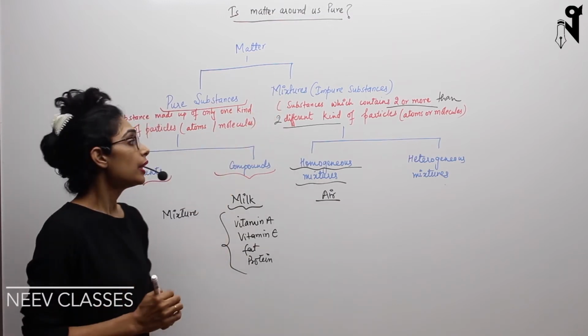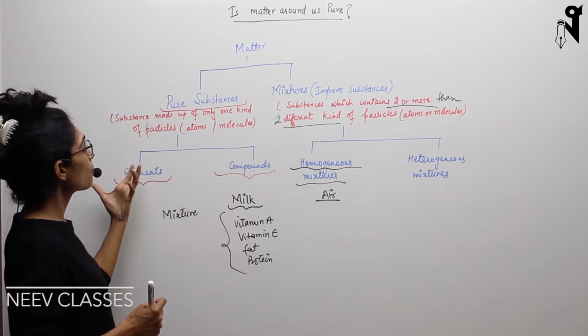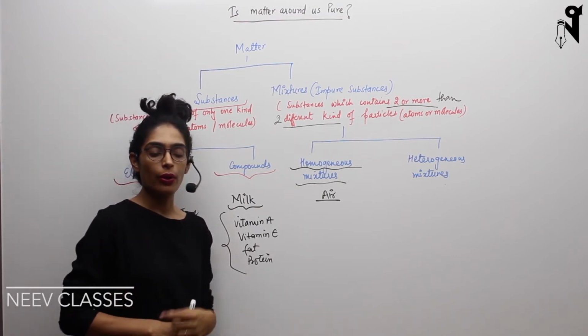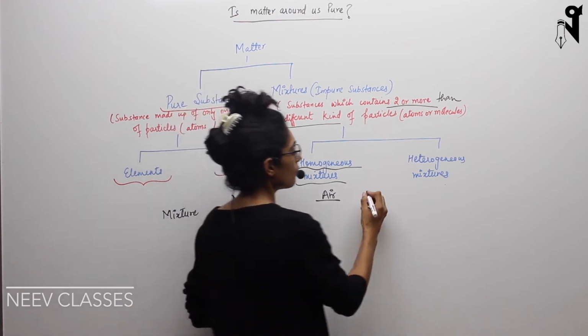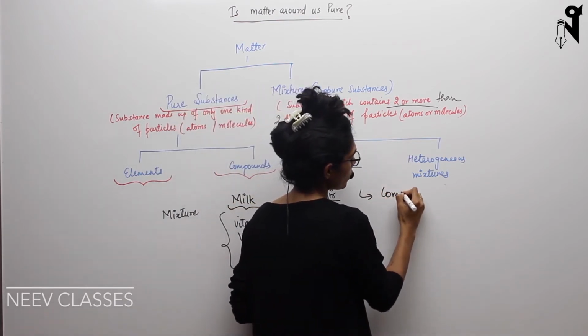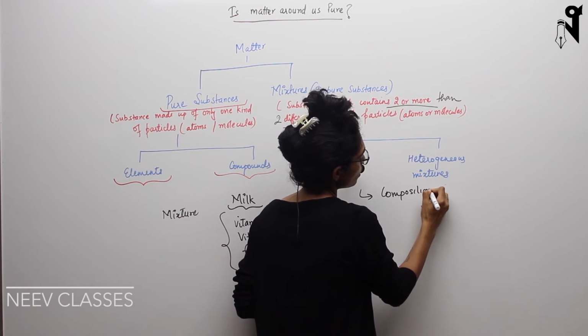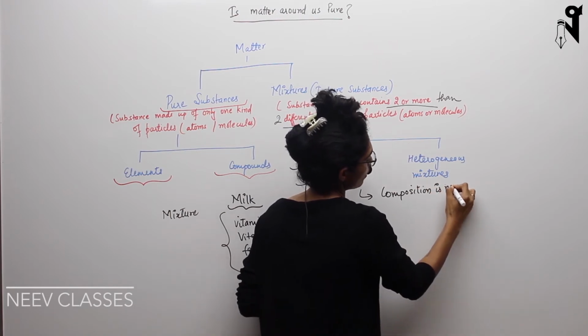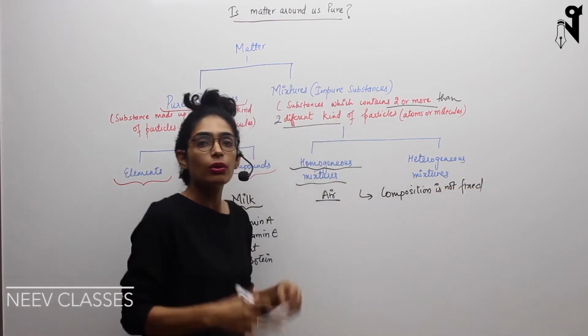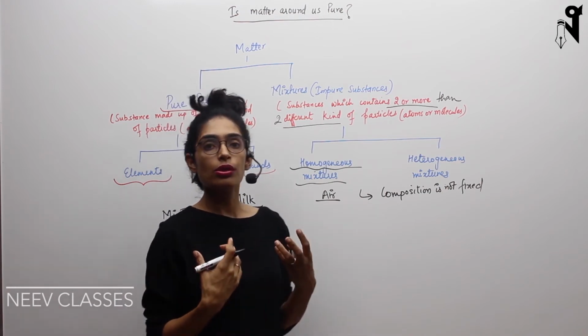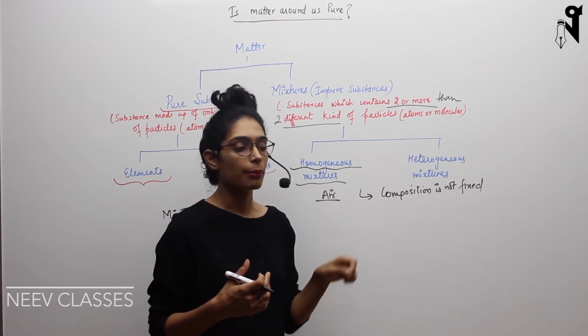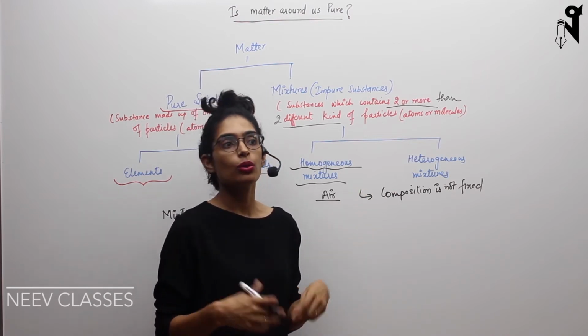Moreover, the points which I discussed for pure substances, that they have a fixed boiling point and fixed melting point, are all completely opposite over here. First of all, composition is not fixed. We don't know in which proportion it has been added. If you ask me to make a salt solution, I may add 1 spoon of salt, a pinch of salt, or 2 spoons of salt.